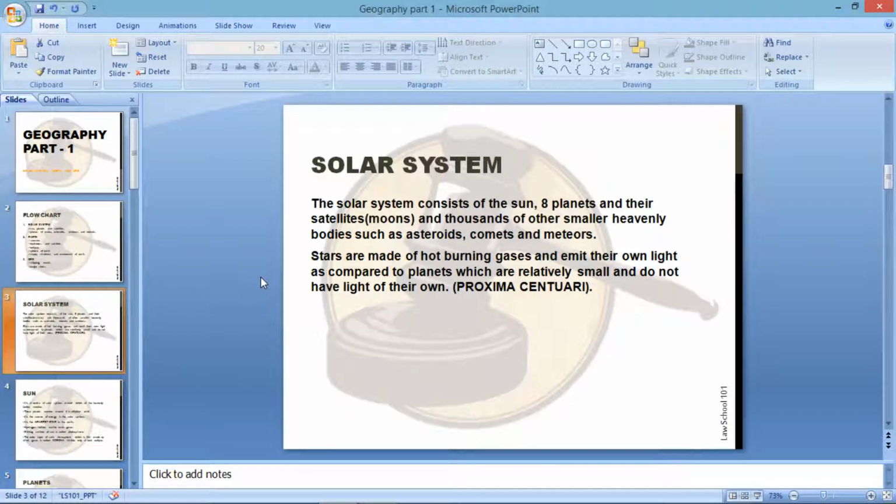So the solar system consists of the Sun, the 8 planets and their satellites called moons, and thousands of other smaller heavenly bodies such as asteroids, comets and meteors.